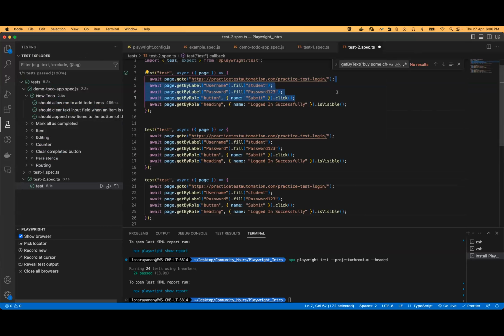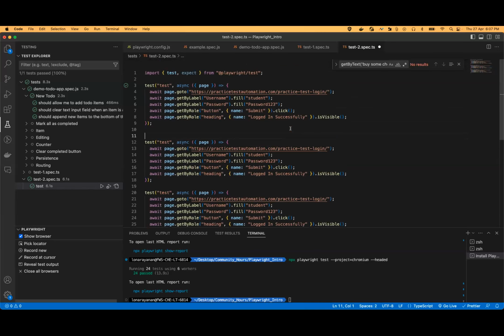Either the option would be using the before test. Even in that case, for each test, these set of lines, this login process would be happening in each step. So we can avoid those by using a stored state. Stored state is an option where it stores the total session details during our first login in our local database.